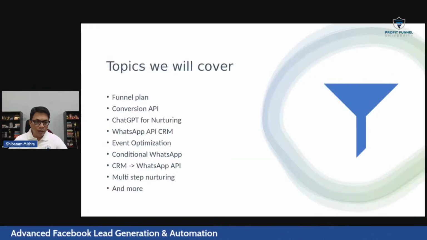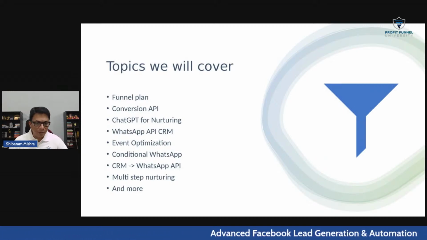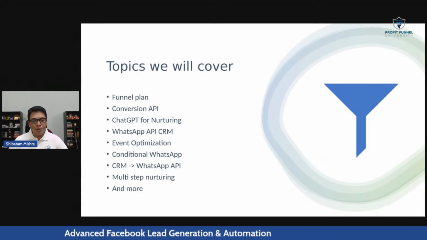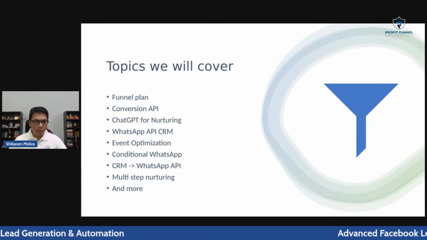So I'm using this WhatsApp API as a CRM to segment my leads. Now, this is not just a CRM. I'm using it for broadcasting. I'm using it for conditional purposes also. And here, what I'm doing is, if there is an event change in my CRM, let's say I'm using HubSpot here, I'm using automation to send a customized WhatsApp message to my lead.